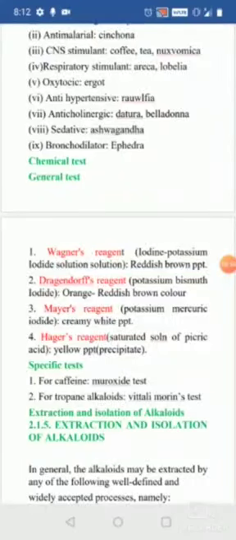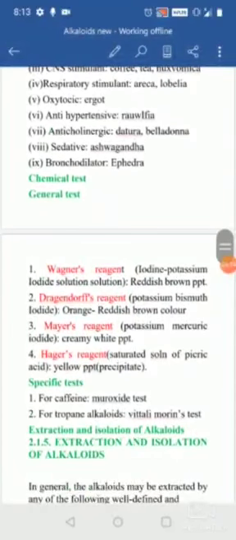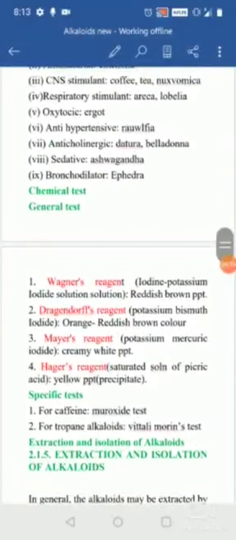When we come to the specific tests, for caffeine you can go with the murexide test. For the tropane alkaloids you can go with the Vitali-Morin test. The extraction and all, we are going to discuss in the next video.